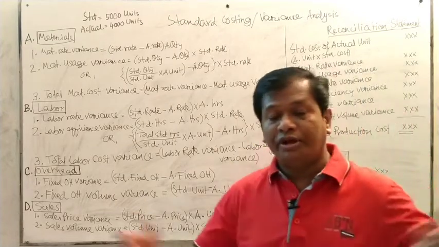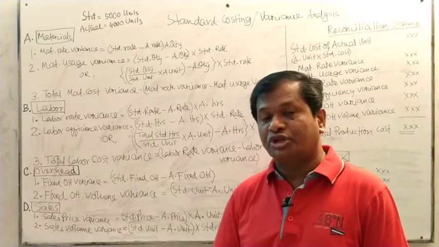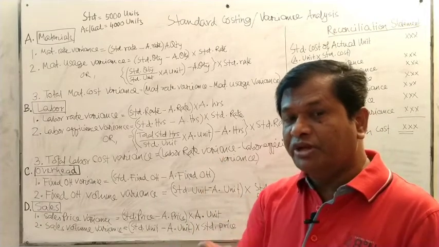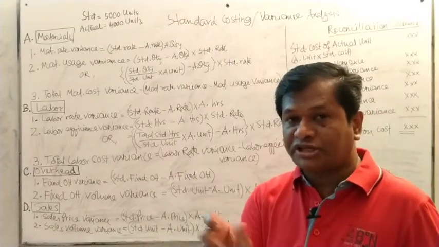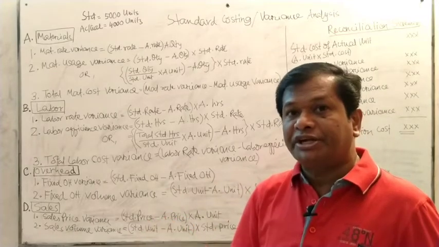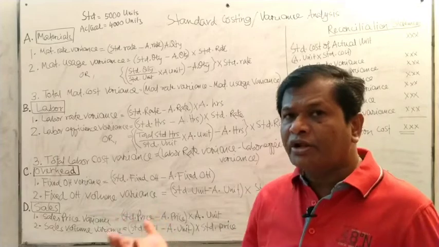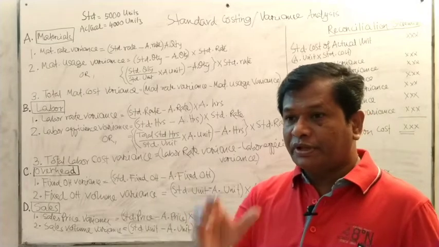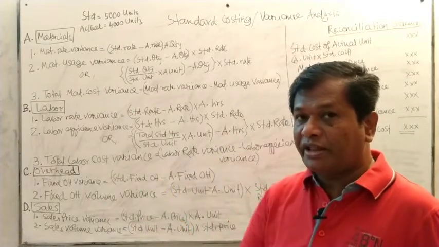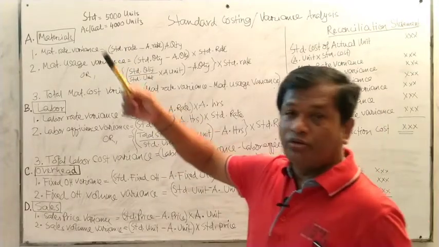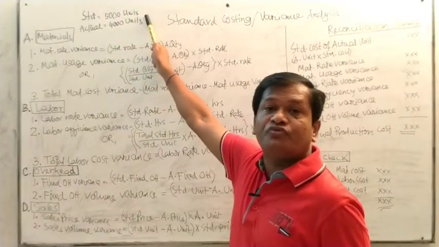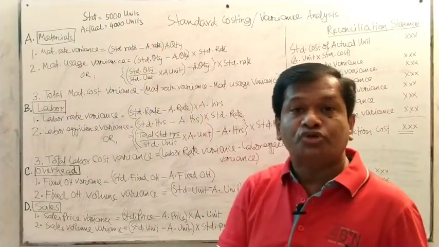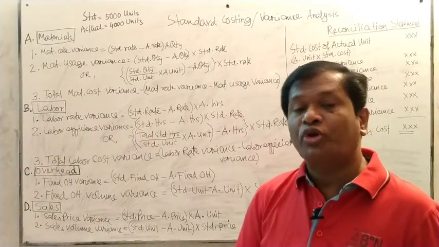Whenever you do a question paper, you have to check whether the standard production in units and the actual production in units are the same or not. If the standard units and actual units are the same, then variance analysis is more or less easier. But if the standard unit and the actual unit are different, look at the board. The standard units are 5,000 units and actual units are 4,000 units, different units. So this sum becomes more and more complicated.